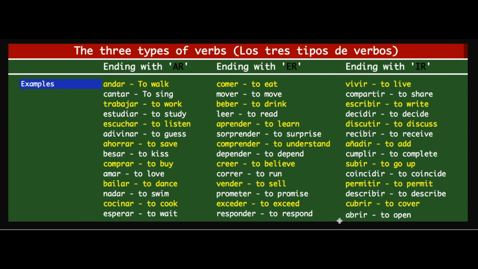So that's about the class today, folks. We learned the types of verbs and how different types of verbs differ from each other by just the ending of these verbs. So I hope you learned and enjoyed this good thing today about verbs.